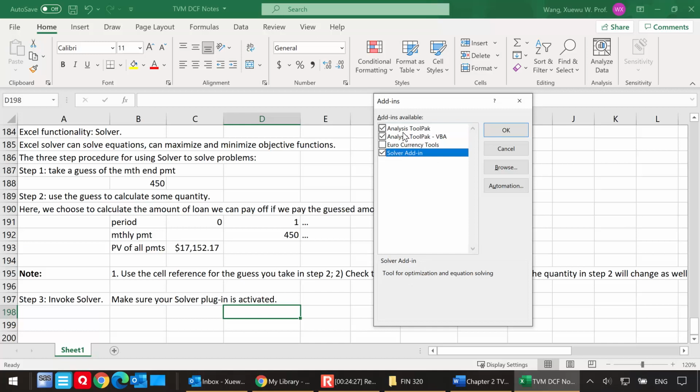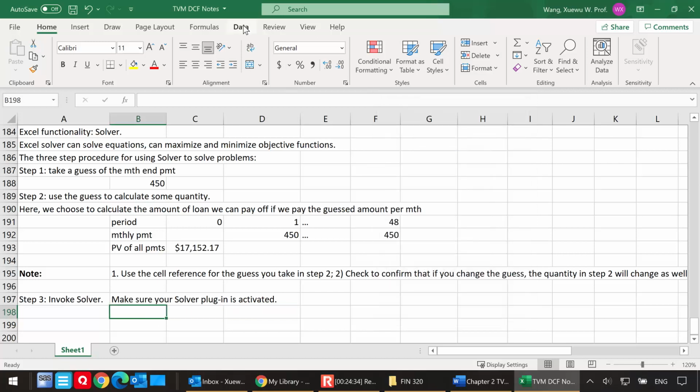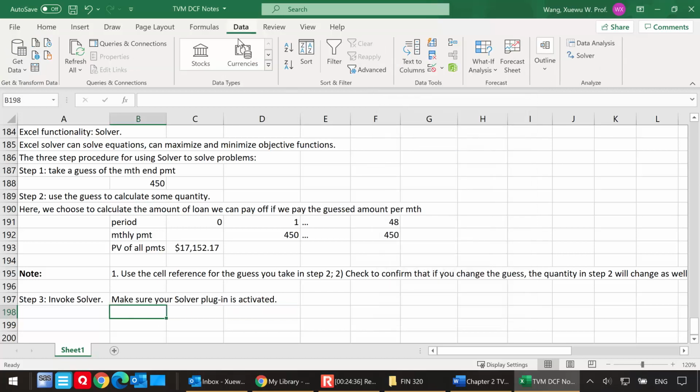You can actually do a lot of statistical analysis by using that tool pack. All right, so click OK, and now where can I find it? It's actually under the Data tab. Okay, right here, and then there's a question mark and an arrow. That's Solver.